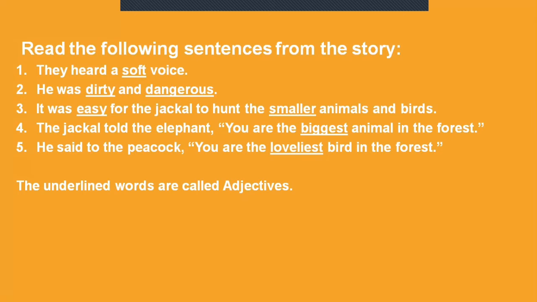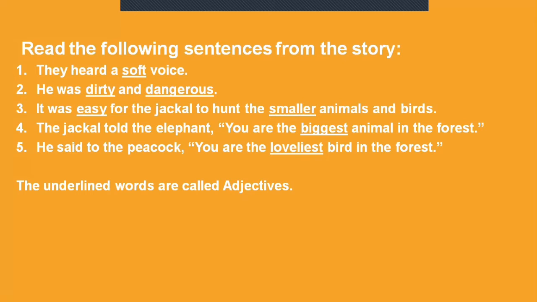So the describing word over here is easy. And which animals was it hunting? The smaller animals and birds. Here the word smaller explains the description of the animals and birds.